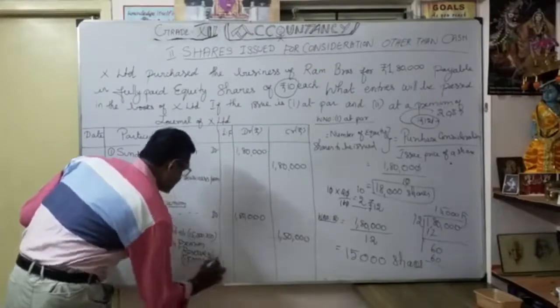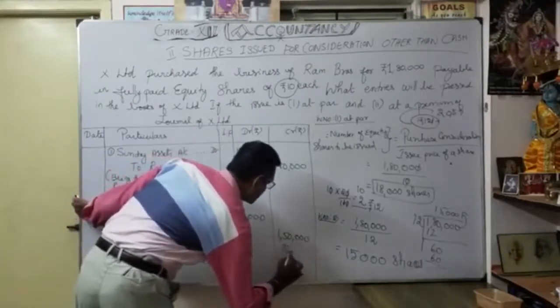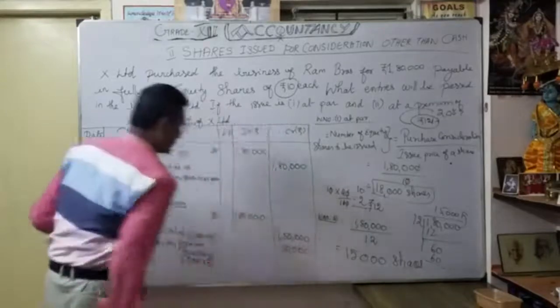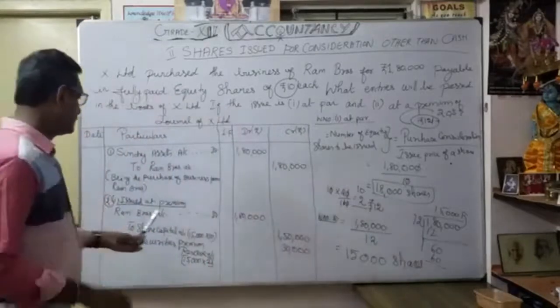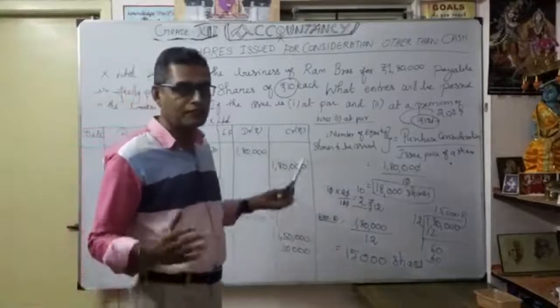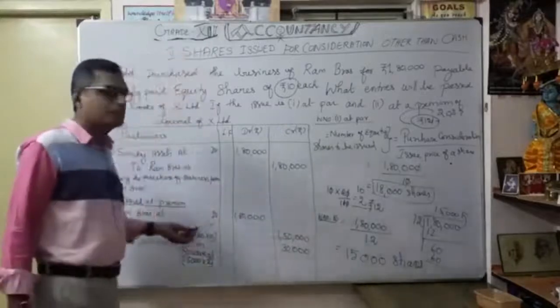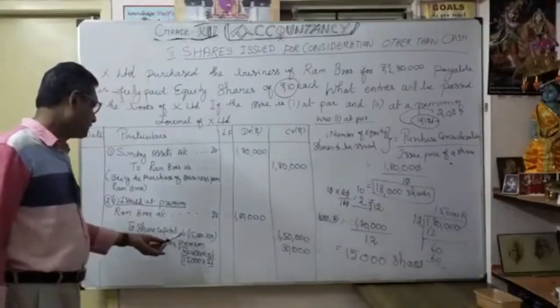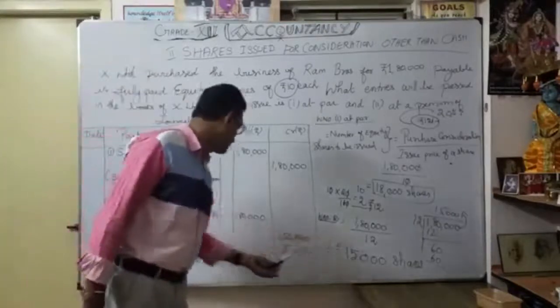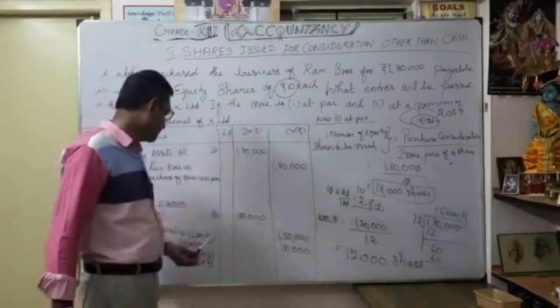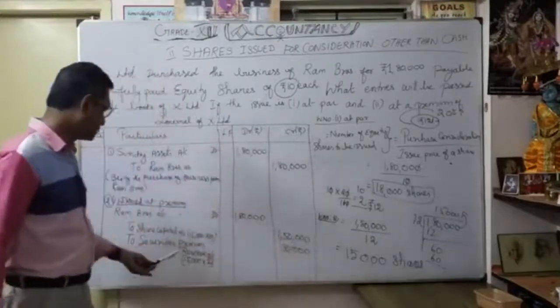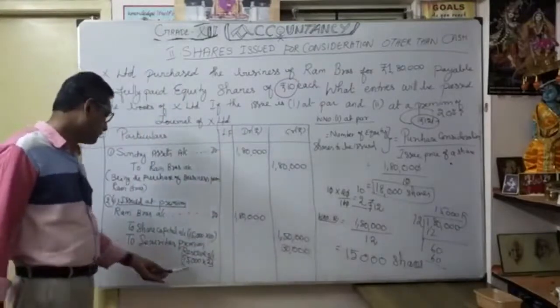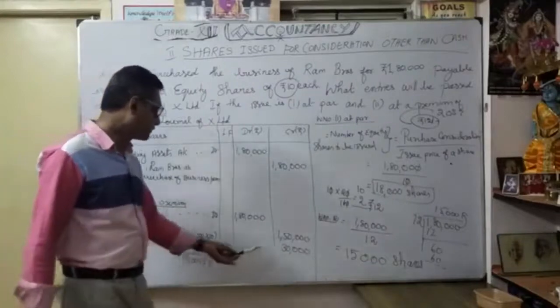Right? So it becomes 30,000. Now understood? So the bracket you want to mention, you understand very clearly. You have to write like this, otherwise you become confused. So here the share capital is how much? 15,000 number of shares, at the rate of 10 rupees face value, 1,50,000, and 2 rupees as a premium. That's why 15,000 into 2, 30,000.